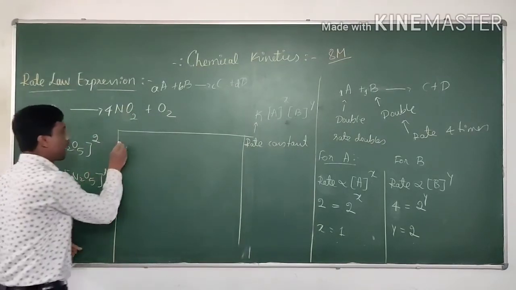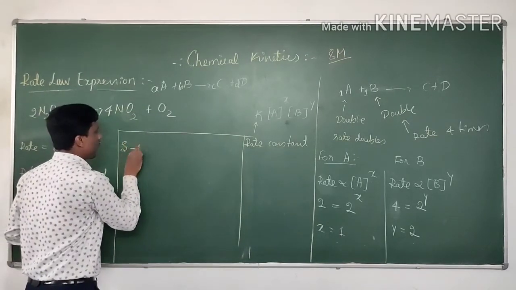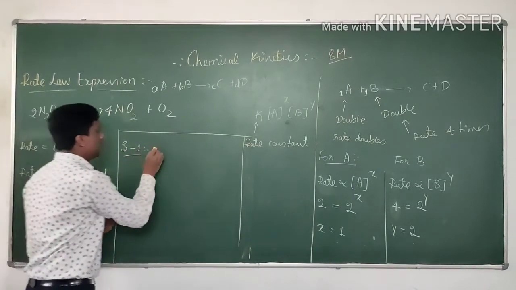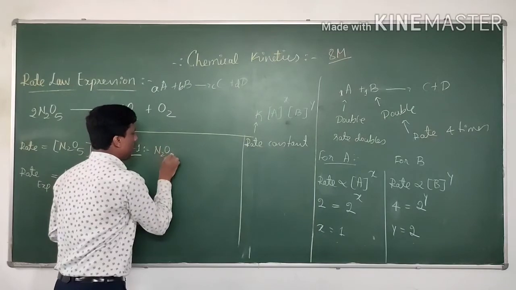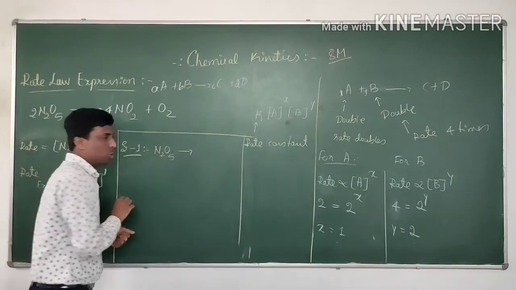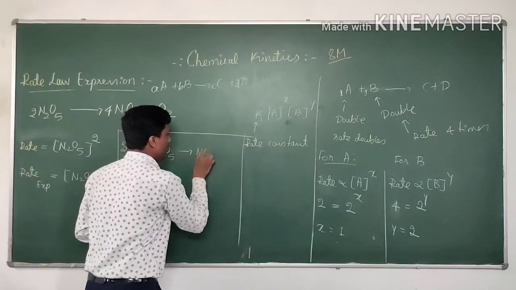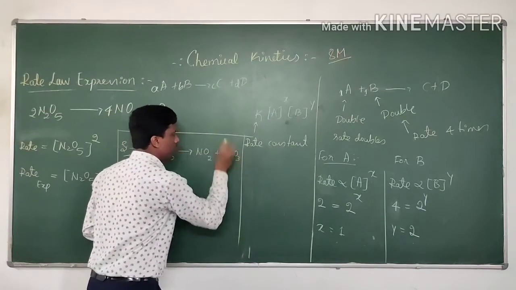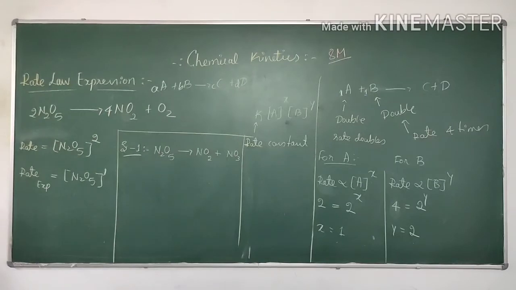The mechanism involves 2 steps. In step number 1, this N2O5 will split up into NO2 plus NO3.